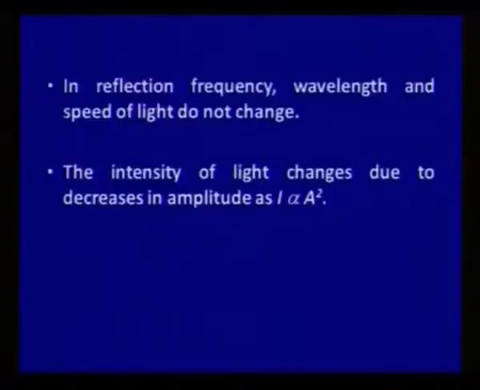In reflection, there is no change in frequency, wavelength and speed of the light. So, what about intensity? Good question. The intensity in reflection changes. There is no perfect mirror which can reflect 100% of light, and this intensity changes with the change in amplitude. As you know, intensity is directly proportional to the square of the amplitude. So when amplitude decreases, the intensity in reflection of course also decreases. Right.